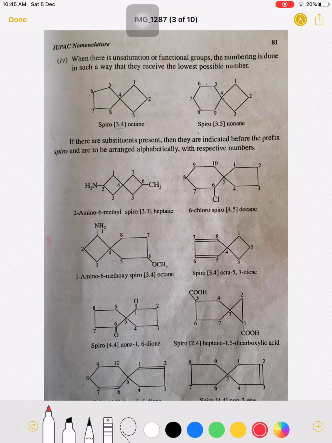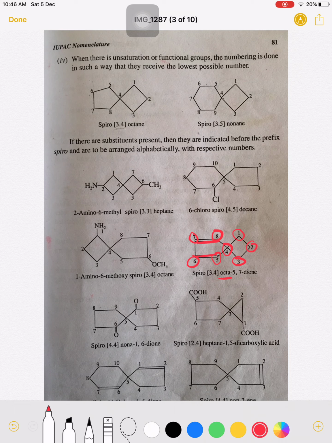Okay, now see here, this example I will take. It contains an unsaturated functional group. We know that for the spiro compound the numbering is given to the smaller ring initially. Therefore the numbering is given here 1, 2, 3. The spiro carbon is given the number 4. Then after that the numbering starts here 5, 6, 7, 8. Therefore the double bonds are at the 5th carbon atom and the 7th carbon atom, and the total carbon atoms are 8.